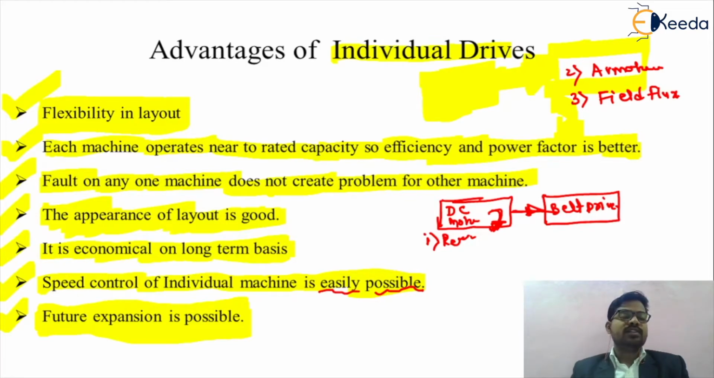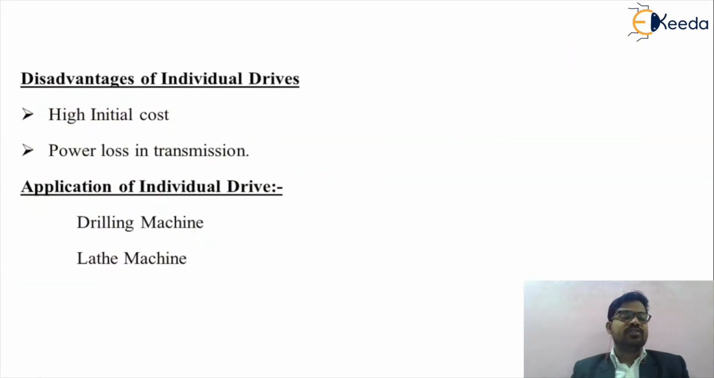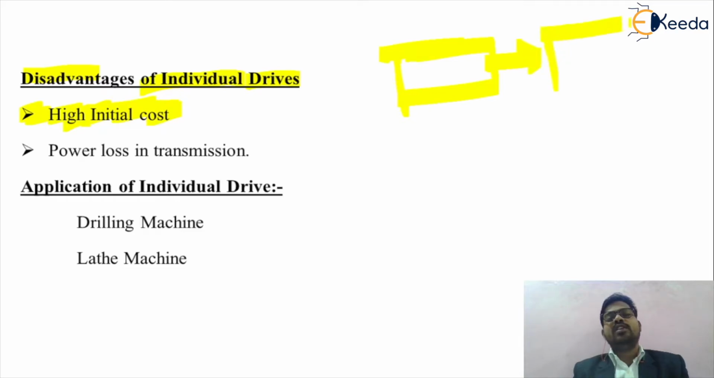Now we can move towards the disadvantages of the electrical individual drive. The first disadvantage is that it has a high initial cost. In an individual drive we are using a separate motor for a separate load, so obviously the cost of such drives is very high. That is the first disadvantage.